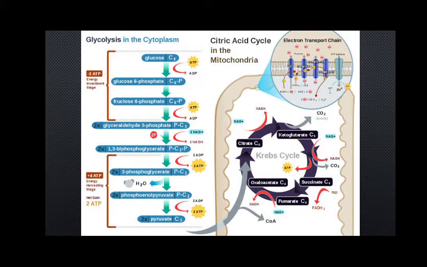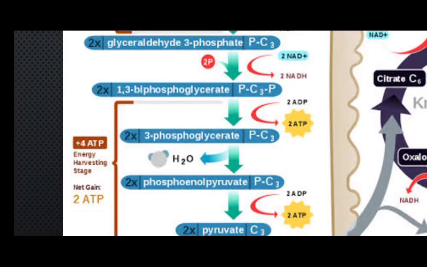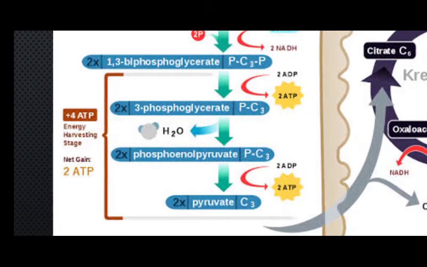Okay, now coming to the topic, as we know the process of glycolysis is the first step, and it is going to generate 4 ATP. The entire energy harvesting step is responsible for the production of 4 ATP altogether.